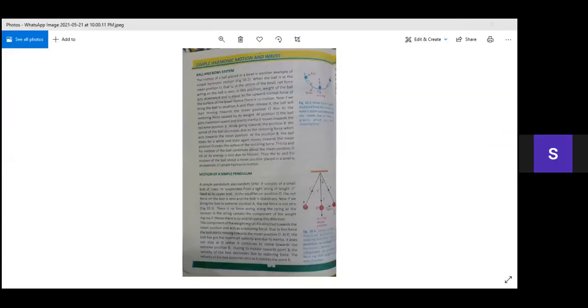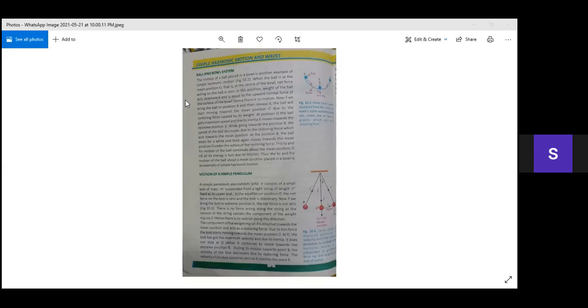It is shown in figure 10.2. So when we move the ball from position O to position A, this is the extreme position, by applying some force on it, the ball starts moving towards the mean position O. Why? Because of the restoring force present in it, same like we have studied in the mass spring system.